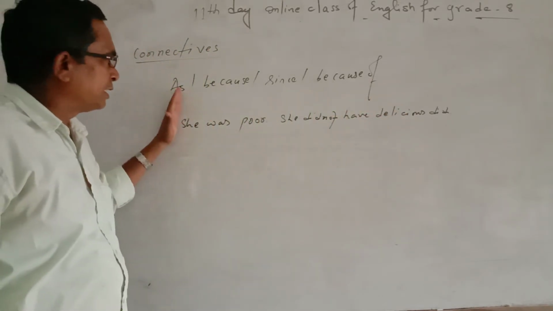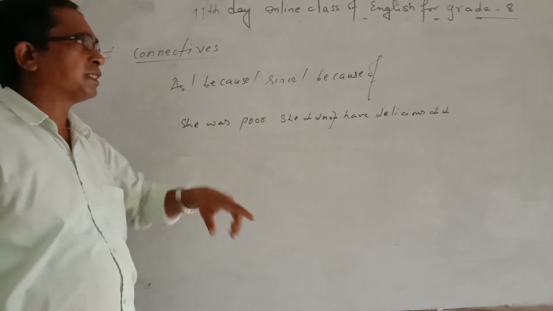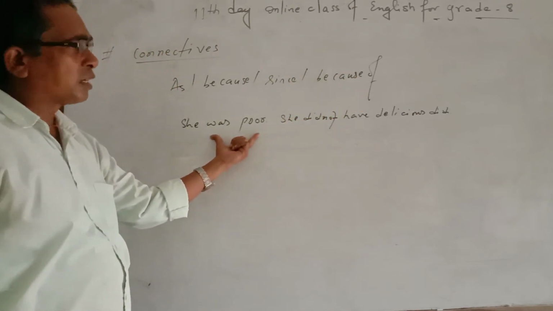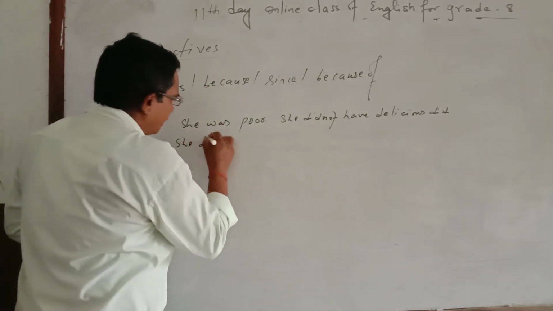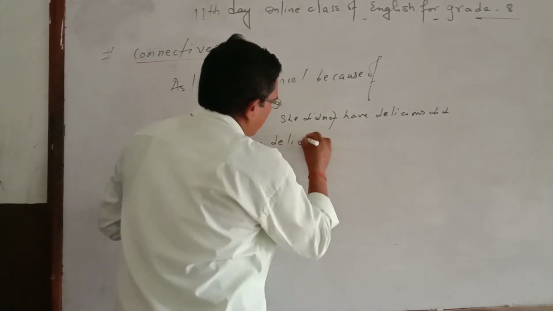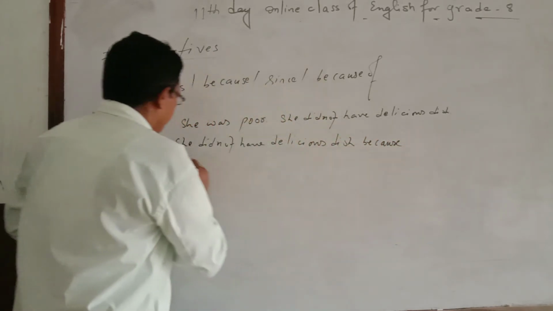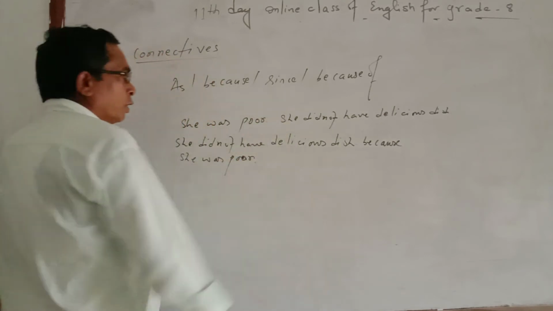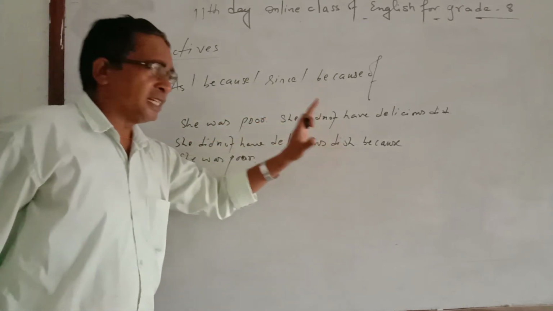And when you use as, there you can use because as it is. But there is a little bit of difference when you use because. Why? Because while using because, at that time the reason should be converted into the noun clause. So when you use because to join, you can answer it like this: She did not have delicious dish because she was poor.